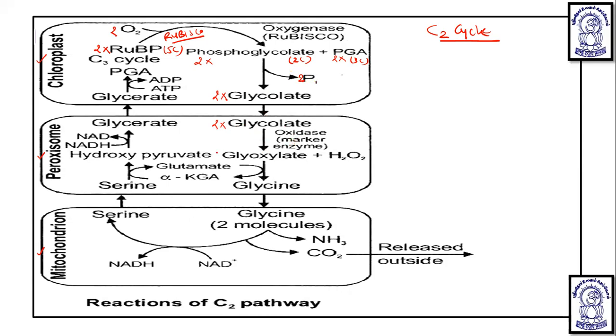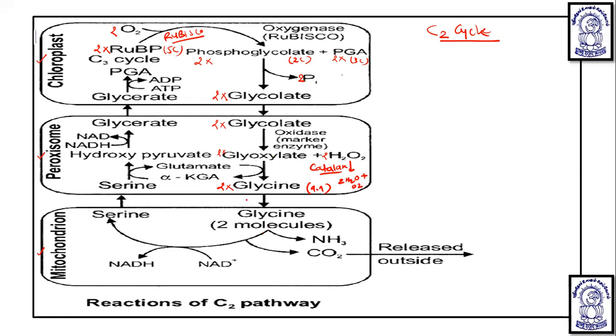That will carry out oxidation, and 2 molecules of glyoxylate will be obtained, along with 2 H2O2. Now, 2 molecules of this glyoxylate, further using an amino group from glutamate or glutamic acid, get converted into an amino acid, that is glycine. Here also 2 molecules of glycine are there, and it is an amino acid. Now, what happens to this 2 H2O2? Here, catalase enzyme will work, and catalase breaks it into 2 H2O plus O2.